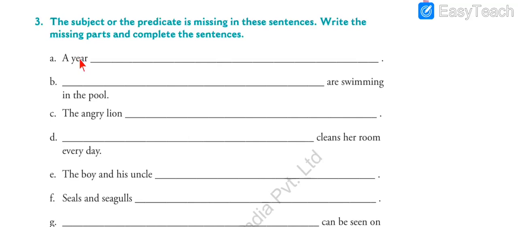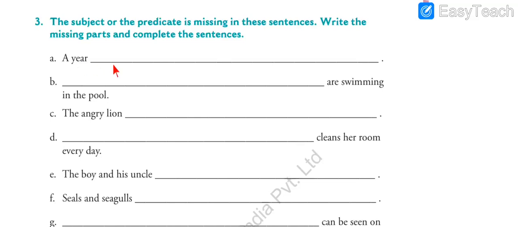As you can see in the first sentence, the subject is given, predicate is missing. We have to write this. In the second sentence, as you can see, subject is missing and predicate is given to us. So, likewise, we have to study all the sentences. We have to write whatever is missing in the sentence, and we have to make the sentence complete. We have to make the meaning of the sentence complete.